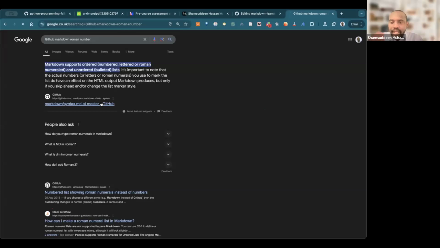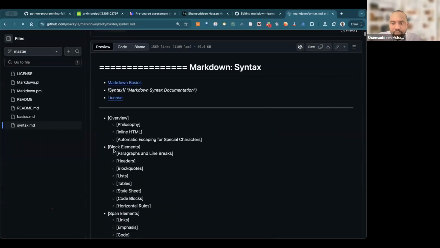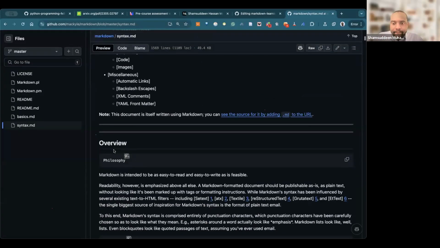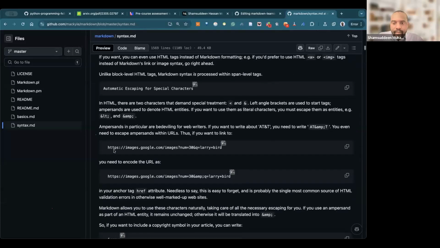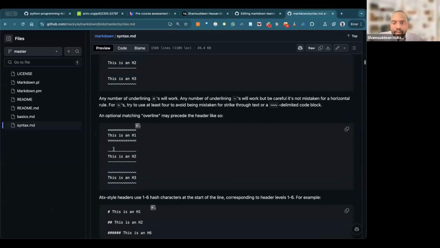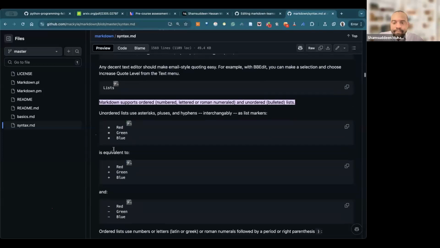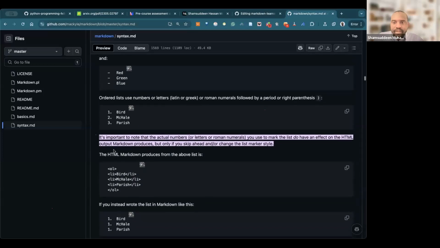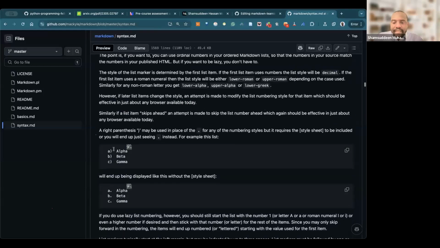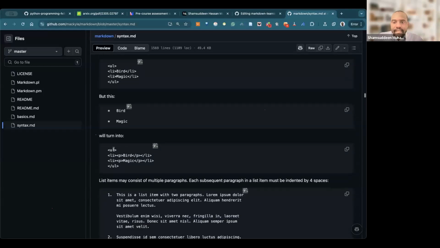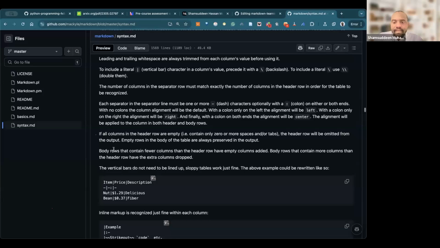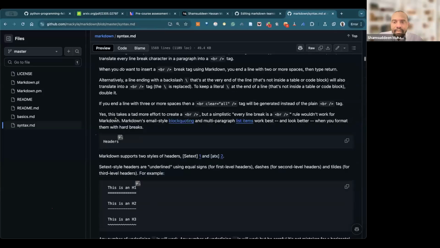So you can see it supports that one as well. So we can see that what is actually supported is basically using the numbers. Here you cannot do that, but let's figure it out.